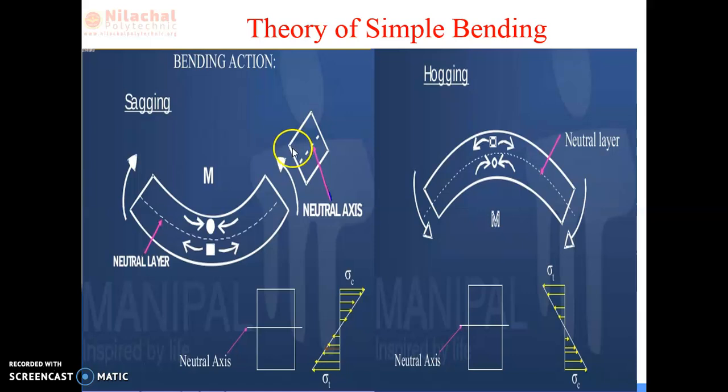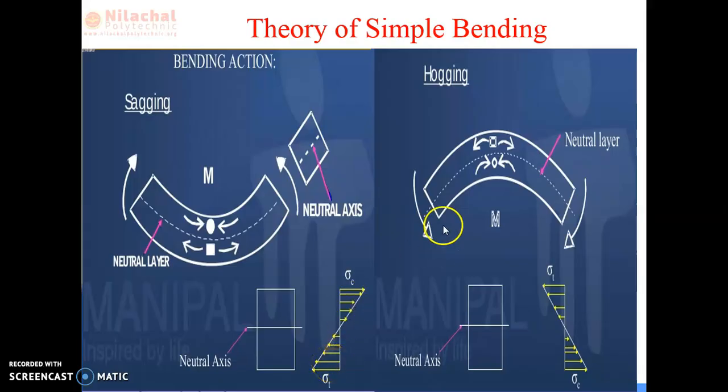Now from the side view, we have seen that there is a cross section, and in this cross section there is a neutral axis. We see a uniform cross section of the body, that is a rectangular one. While we bend, the bottom layer is tensile and the top layer is compression. The yellow color arrow marks are suggesting that a deformation of the body takes place, with compressive stress on the top and tensile stress on the bottom.